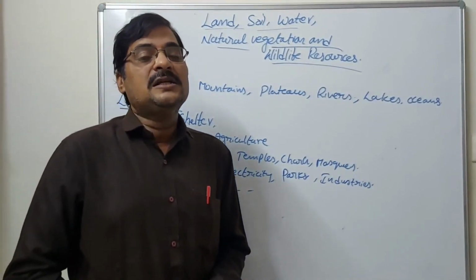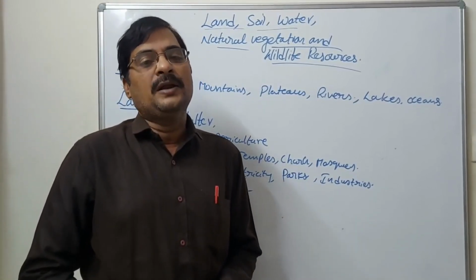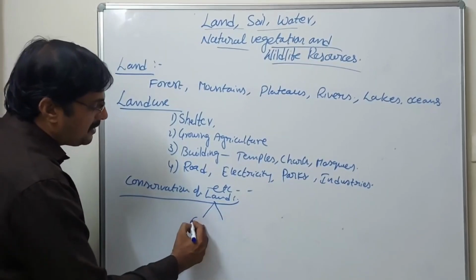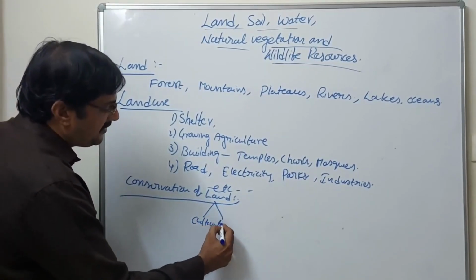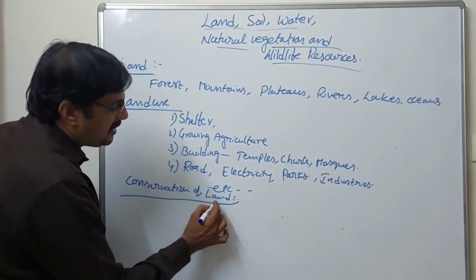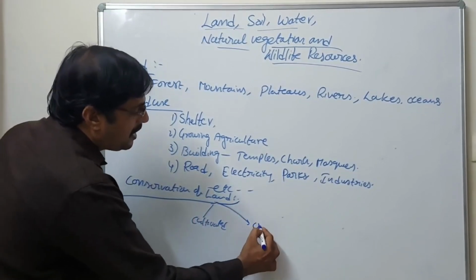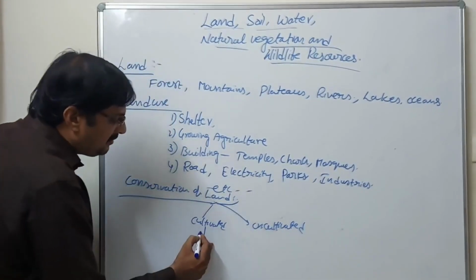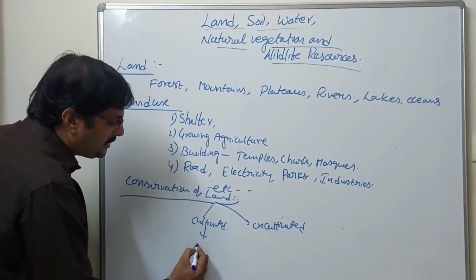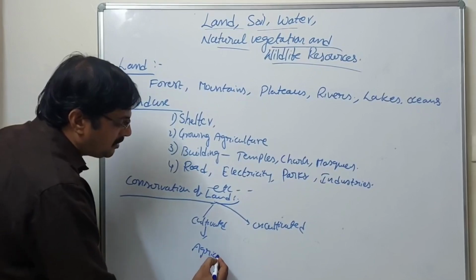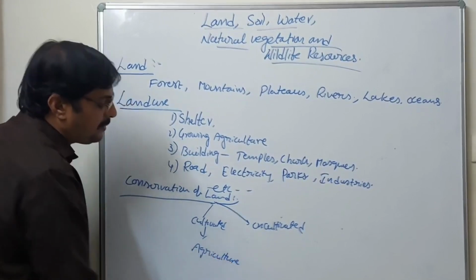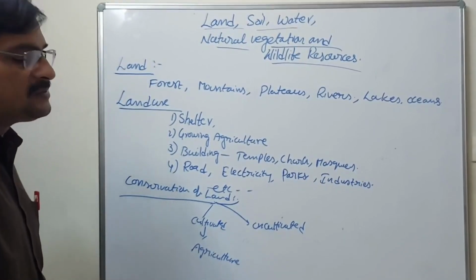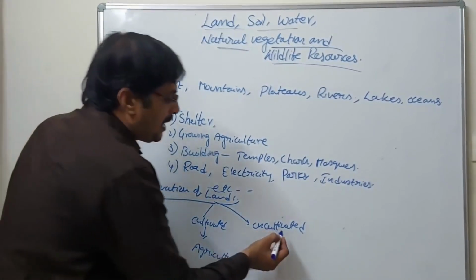Accordingly, land is divided into two types: cultivated land and uncultivated land. Cultivated land is mostly used for agriculture, which is very important for the development of the nation as well as the economy.